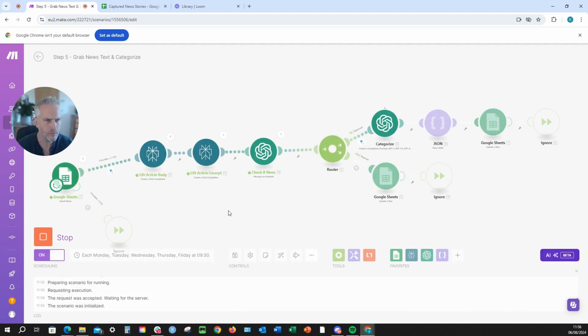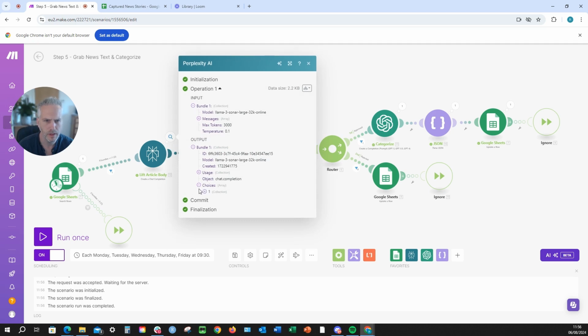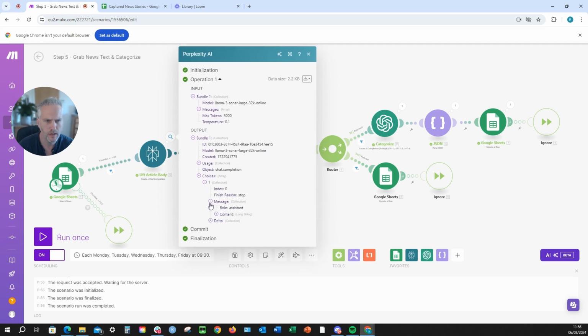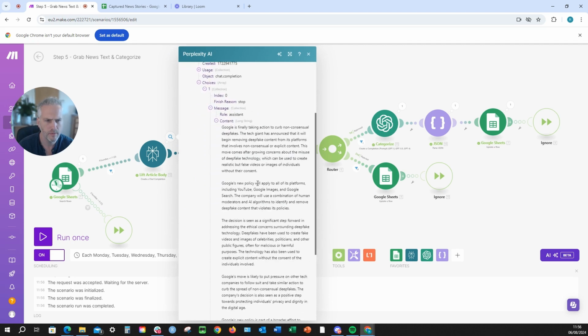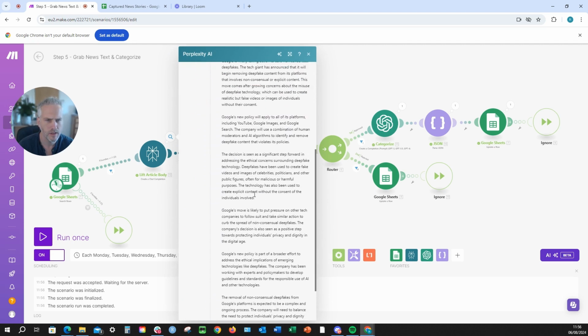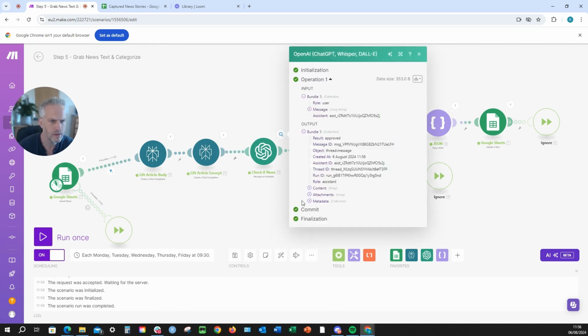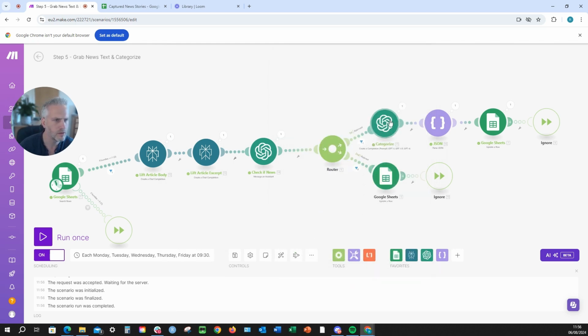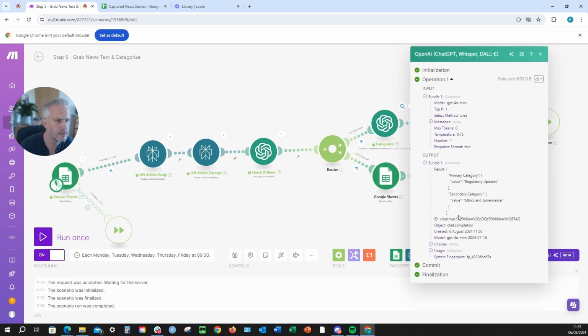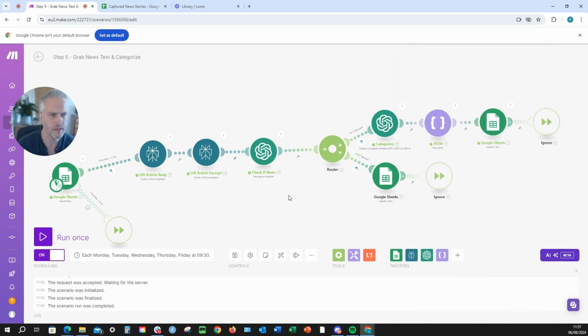So there we go. You can see it's run successfully. We've got the article body in here. That's what it's lifted, which is correct. We've got the excerpt. We've checked if it's news, and it said, yeah, approved. So it is news. It's gone through. We've created the categories, so that's fantastic. We've got regulatory updates and ethics and governance.